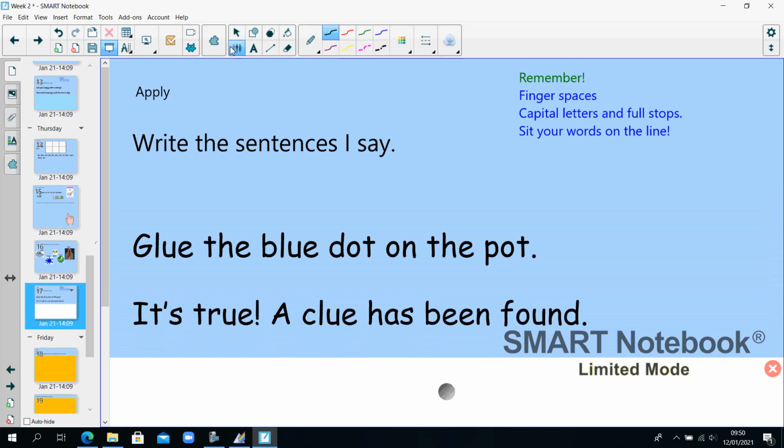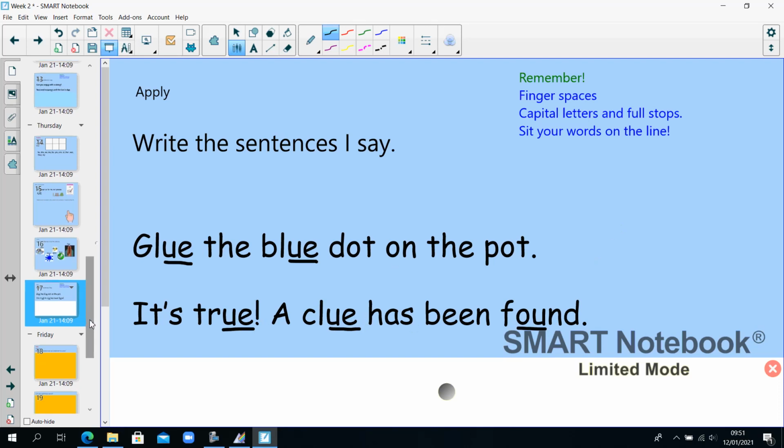Can you spot the UE spelling of the oo phoneme? Glue, blue, true, and clue. I can also see the OU of owl that we looked at last week. Well done, that's Thursday's lesson.